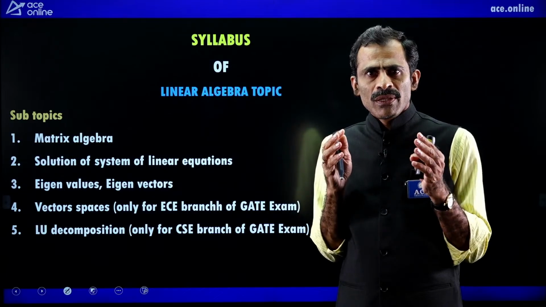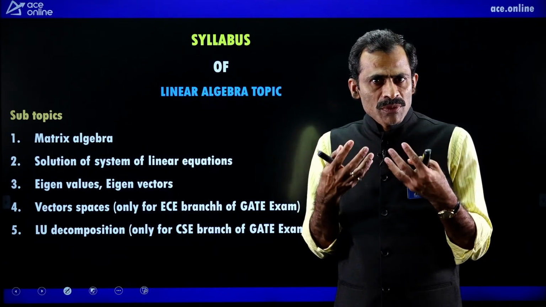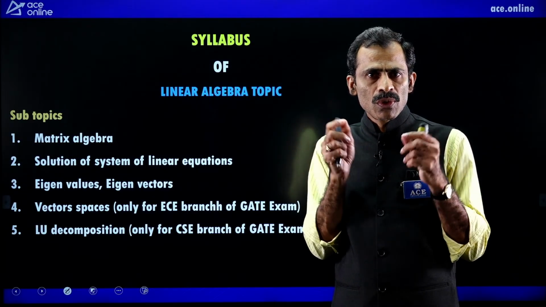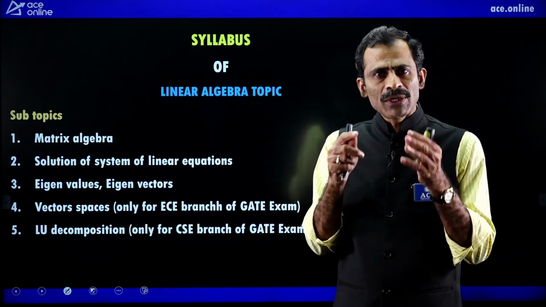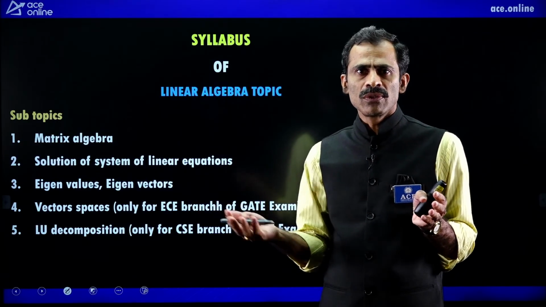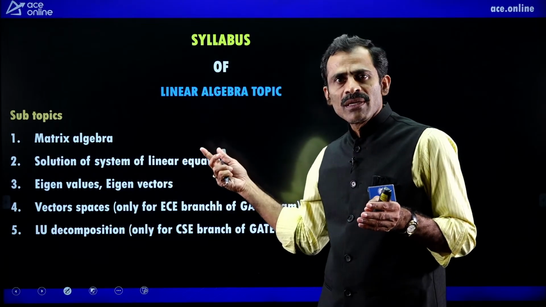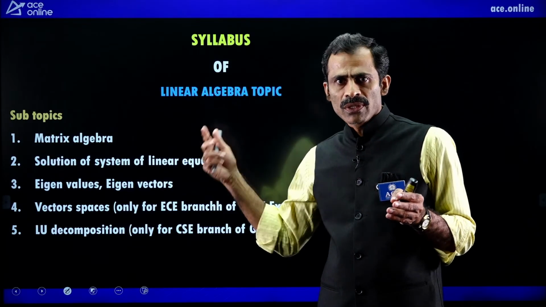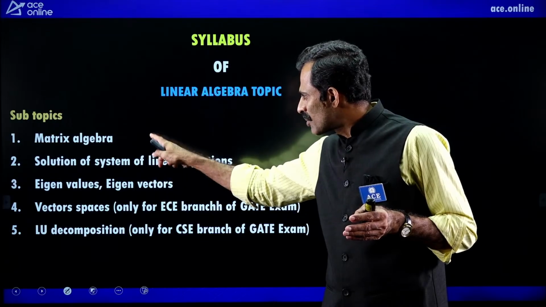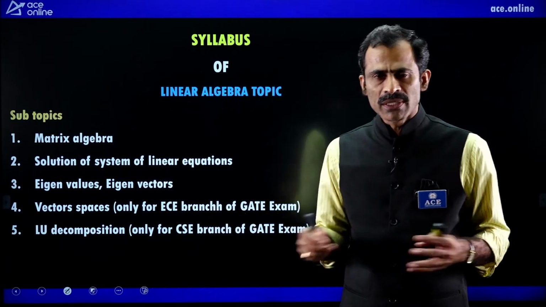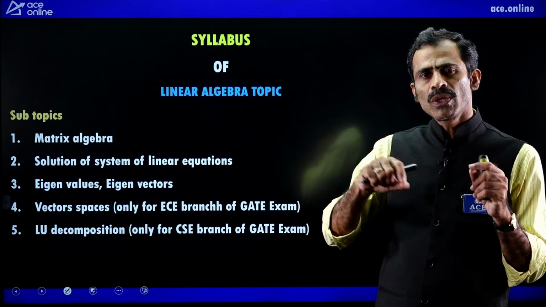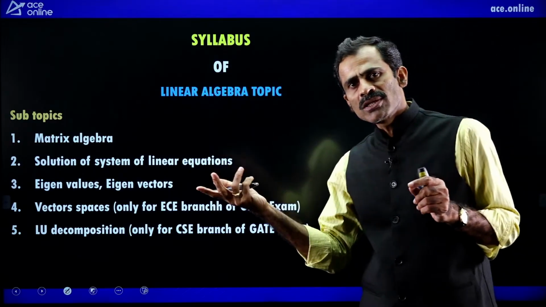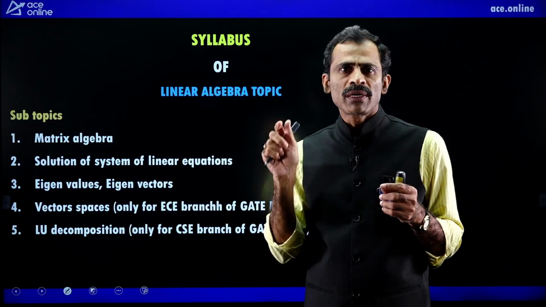If you are practicing previous year question papers, don't practice only your branch questions. Try to practice other branch questions also, because the topic is there with the others also. First of all, these three subtopics are common to all branches. That is why you should practice previous year questions from other branches also.